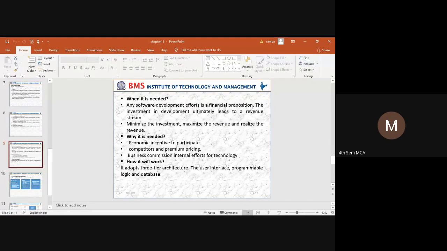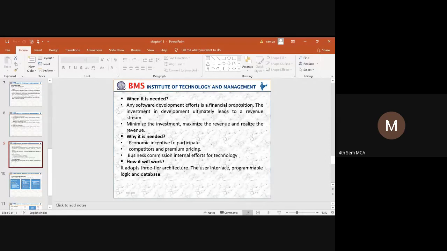And the next thing is, when we need this ATM. So what is the purpose of an ATM? We came to know why it is needed, what is the scope, right? So the next thing is, when you want this ATM. The first thing is, it has to provide a financial proposition. So when you want to have financial aid, then we need to look into this particular software.